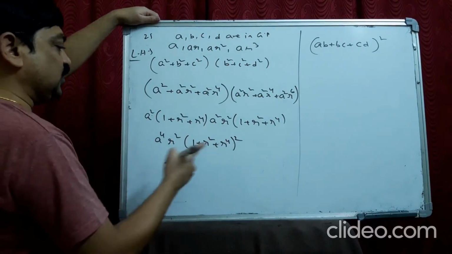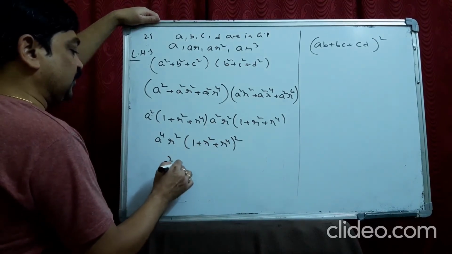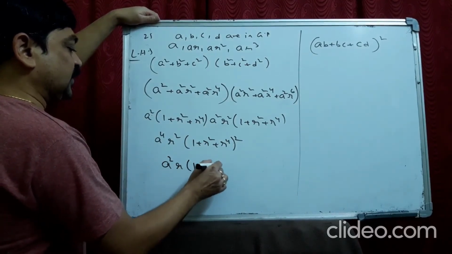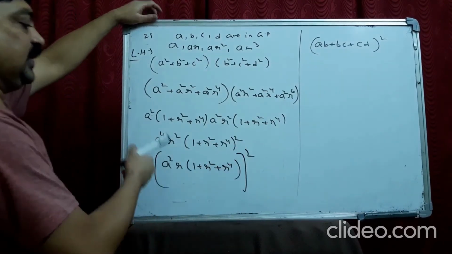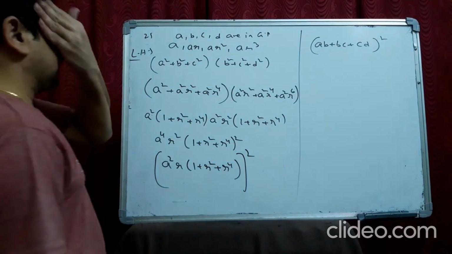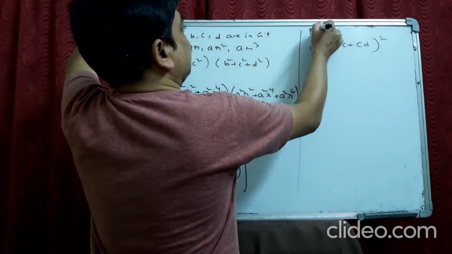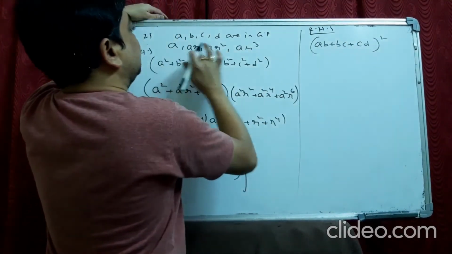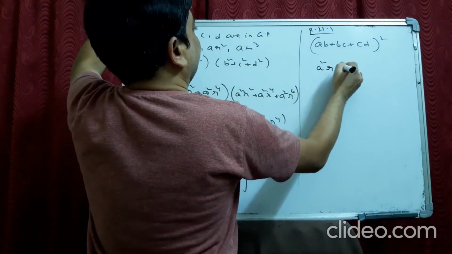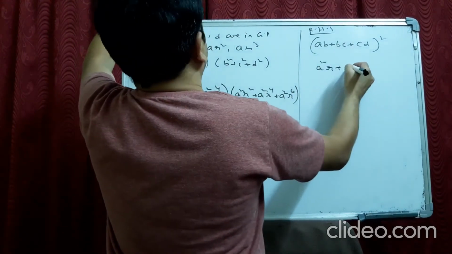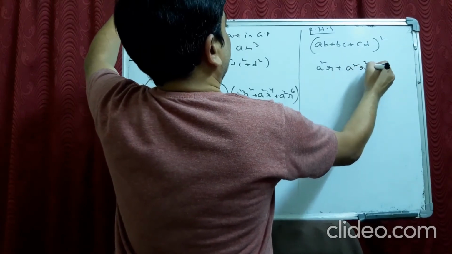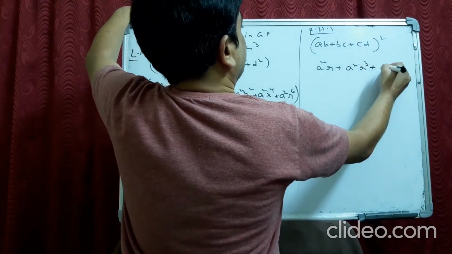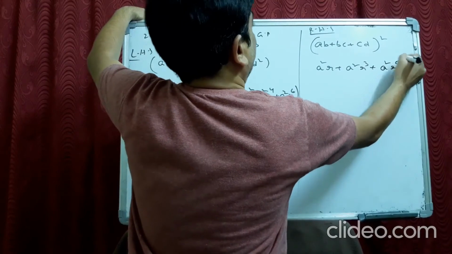So everything is whole square. If I write A square R into 1 plus R square plus R power 4 whole square, you can write. This is LHS. Now RHS I take. AB is A square R, BC is A square R cube, CD is A square R power 5.